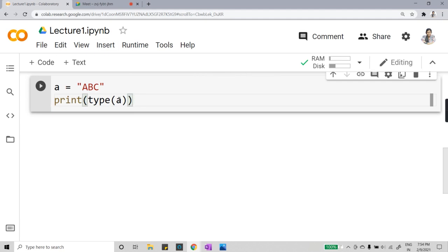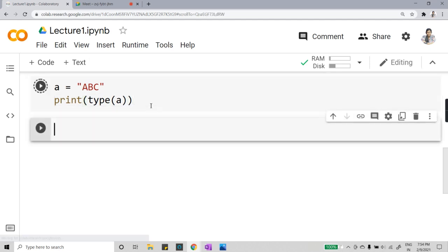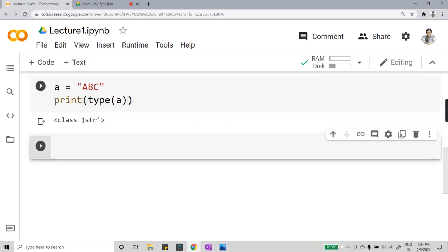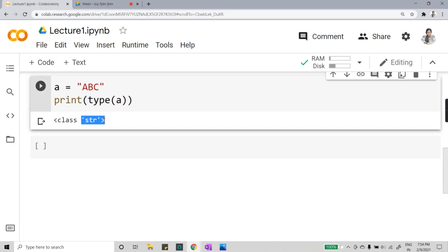Let's say I want to check for a what is the basic data type my variable a is storing. So I would write print, in brackets I would write type, and inside this type I would write the variable, that is a. Now when I run this, I would get that this is a string data type. Fine. Now, why did I get this class and these angular brackets?